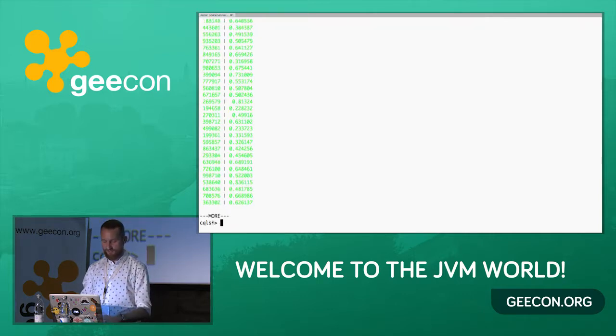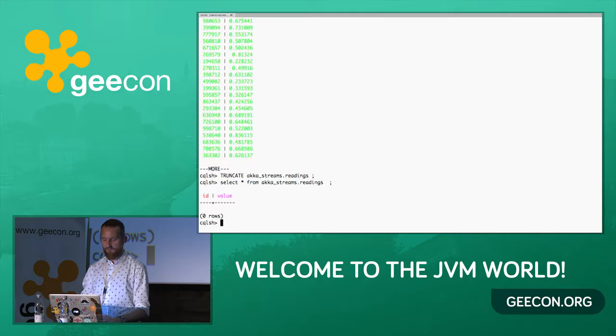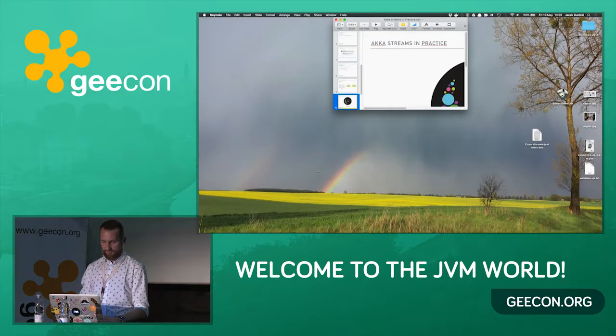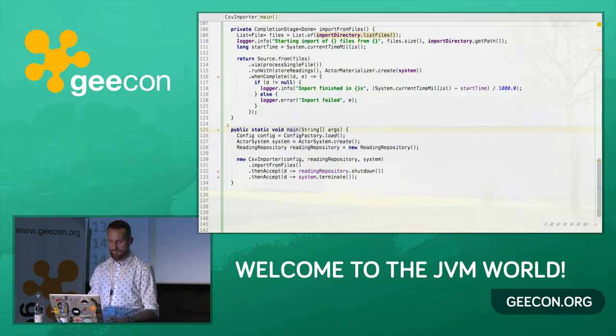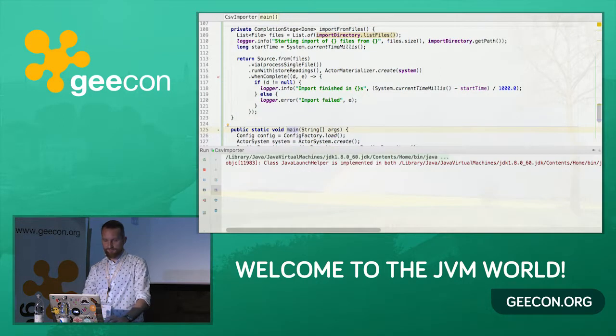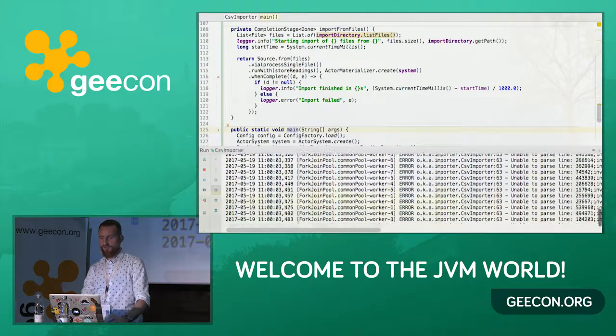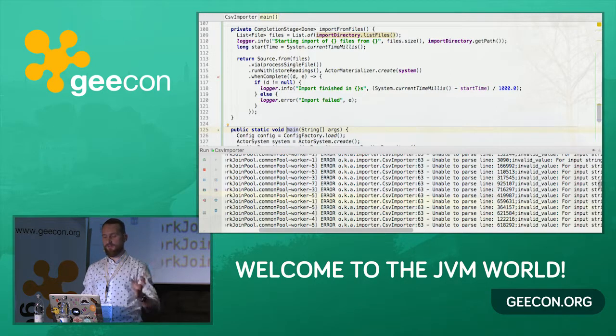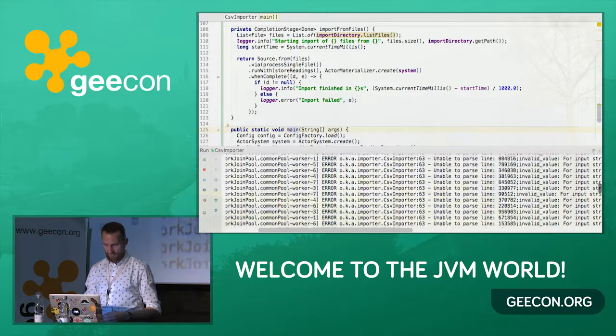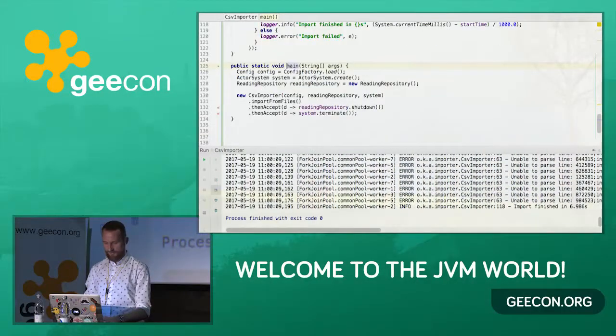So now we have a Cassandra running in a container. There is an old version of the data, so we're going to truncate the table. So now our table is empty. What we're going to do now is run our importer. And you can see the error messages, which are from the invalid lines. So you can see that there is actually a number of invalid lines within the files, and you can just see what's going on there. And you see that the import has been finished.